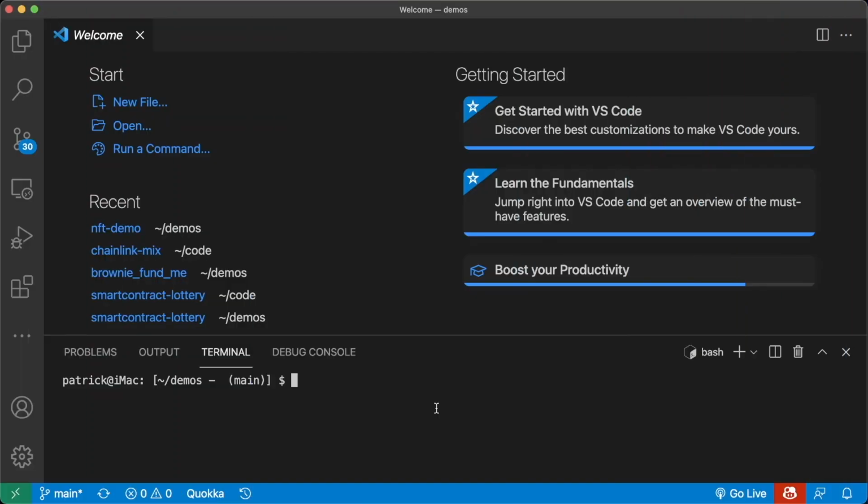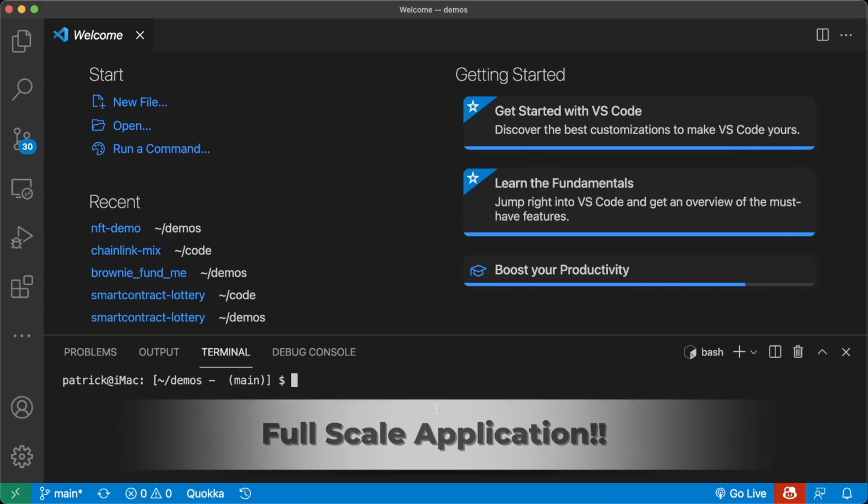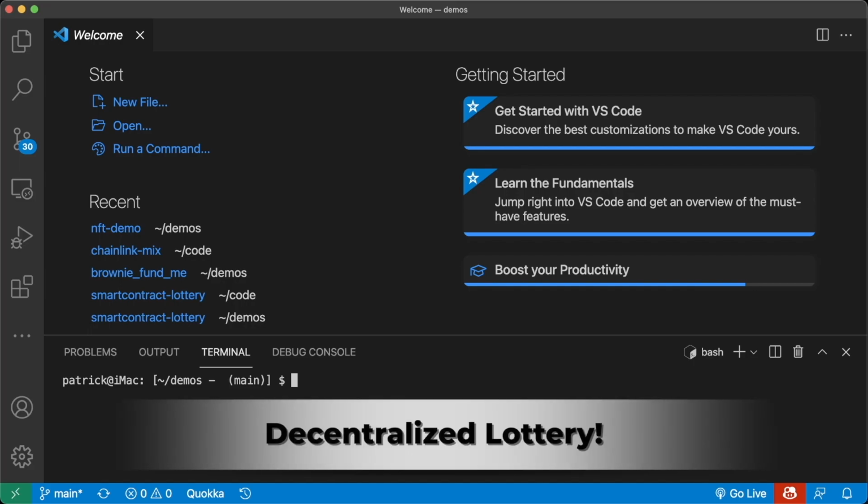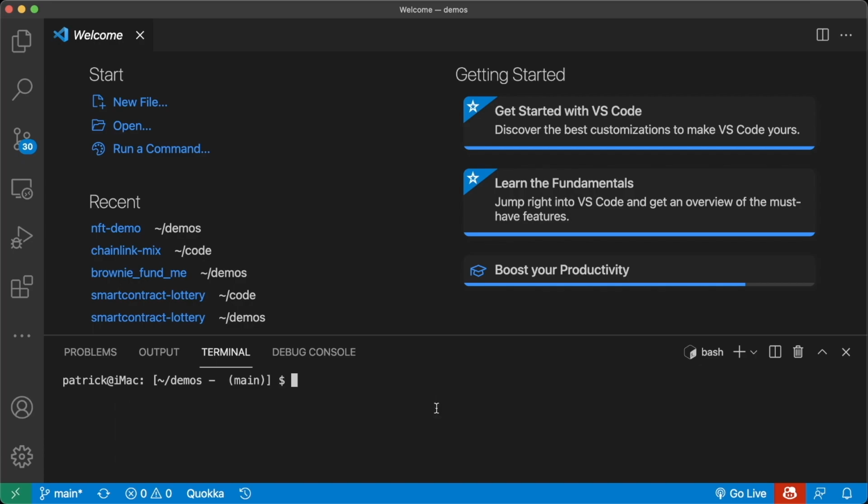Okay, so let's get into our most advanced smart contract project that we've made so far. This is going to be the best example of a full-scale application. And by full scale, I really mean end-to-end, full suite. All of our Brownie, all of our smart contracts are really solid here. What we're going to want to do is create a lottery application where anybody can enter the lottery and a random winner is selected. So let's get to it.